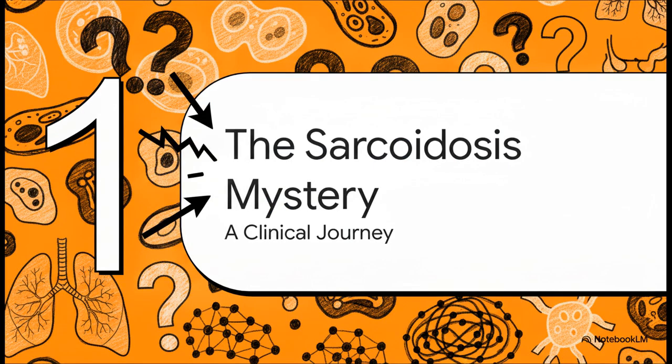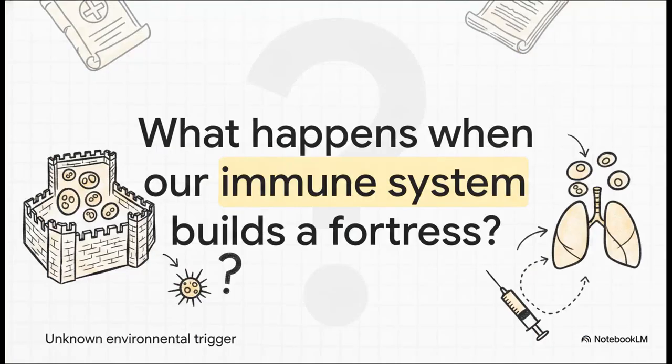Part 1. The Sarcoidosis Mystery. Let's start by figuring out what we're actually up against here. It's literally a 150-year-old medical whodunit. First described way back in the late 1800s by Jonathan Hutchinson and Caesar Boeck, sarcoidosis is basically our own immune system completely overreacting to some unknown environmental trigger. And this happens in people who are already genetically susceptible.